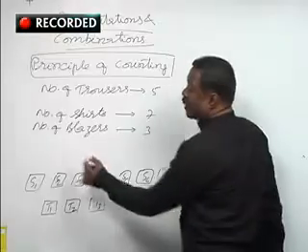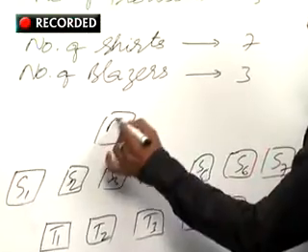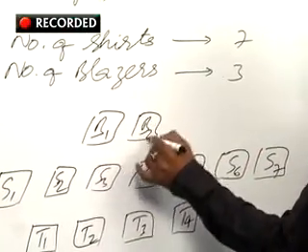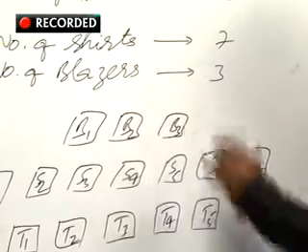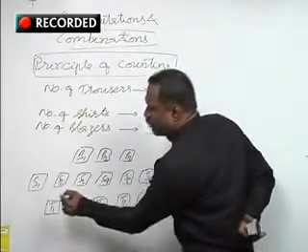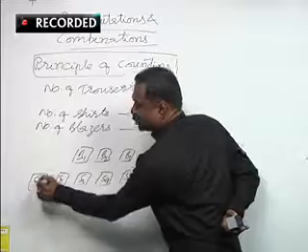These are the shirts. And blazers B1, B2 and B3. Now let us start from the first trouser and first shirt.